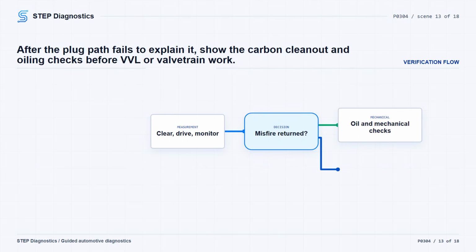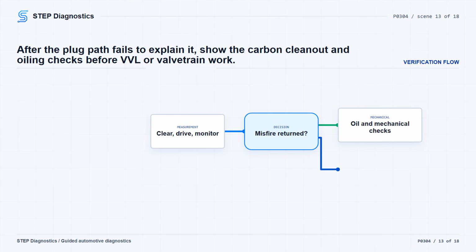If the misfire does not follow the plug or go away, decarbon the valves and combustion chambers using Mopar combustion cleaner. After driving and clearing the cleaner from the engine, erase the DTCs, test drive under the captured conditions, and watch the misfire monitor. If the misfire does not return, the cleaning fixed the fault and you verify the repair.